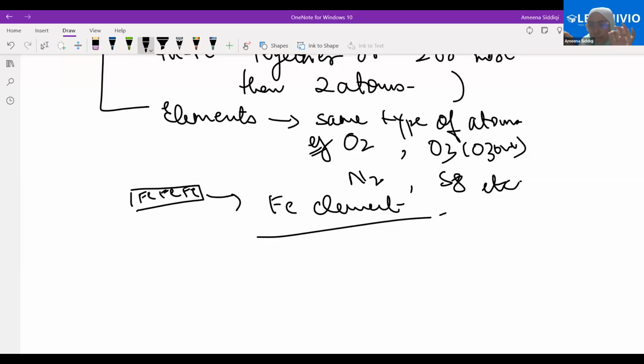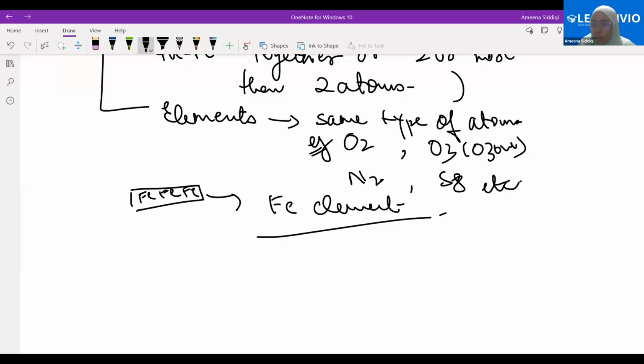Now, the point that I'm going to say here, please listen to it very carefully. The atoms cannot exist on their own as it is in the atmosphere. They are mostly found in the elemental form, because not one iron atom would be found alone in the atmosphere.